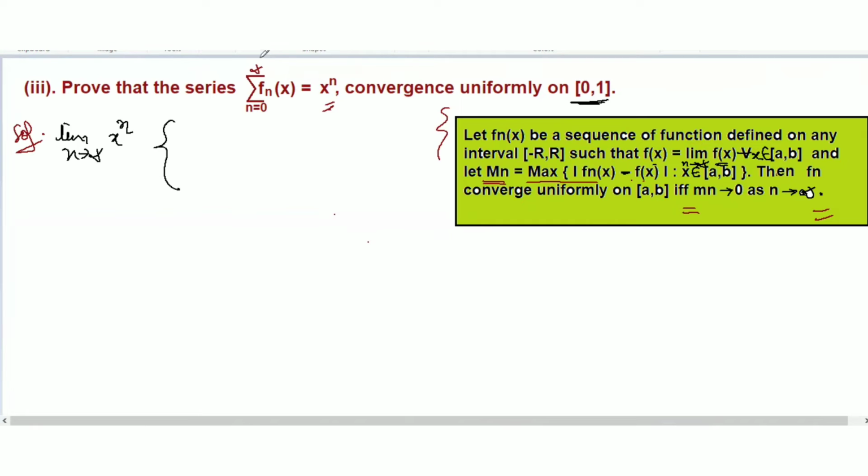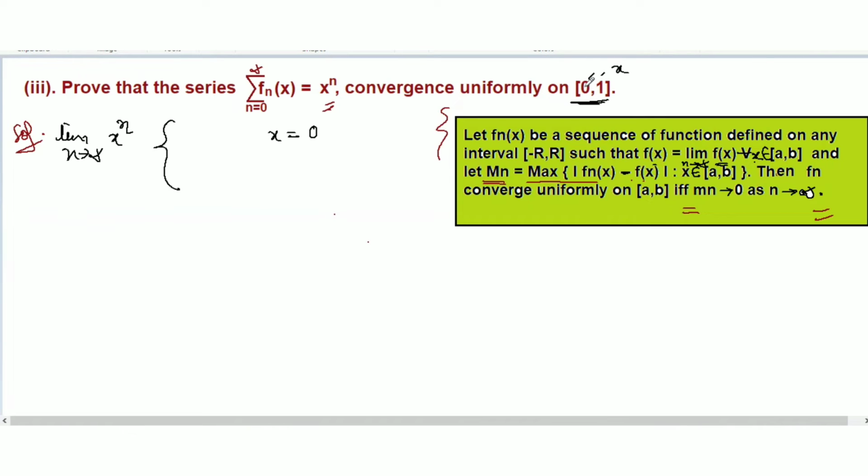Here x belongs to the closed interval between 0 and 1, so 0 and 1 are included. Let's take x equal to 0.